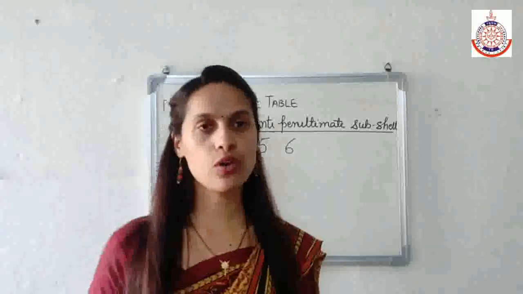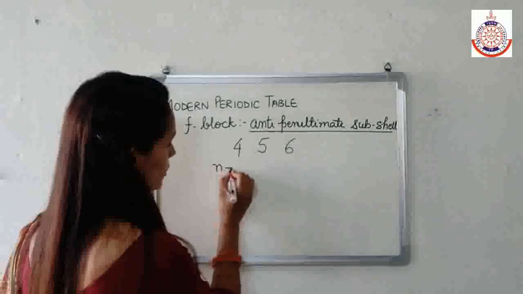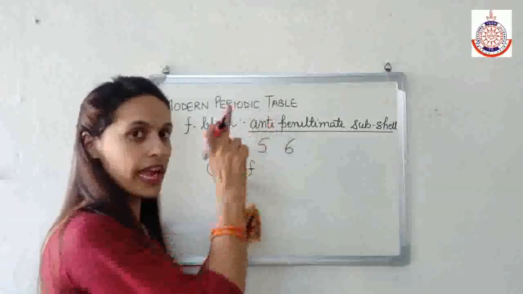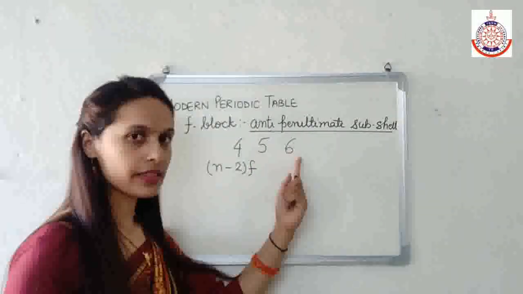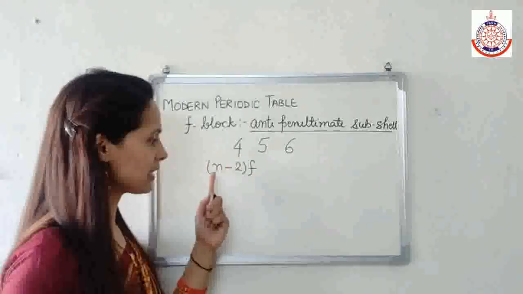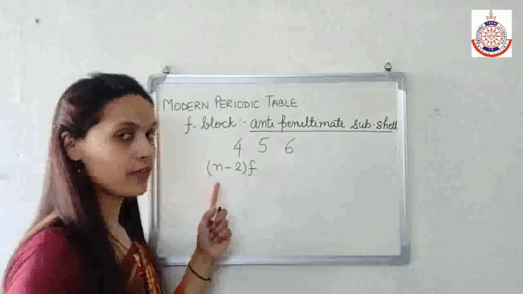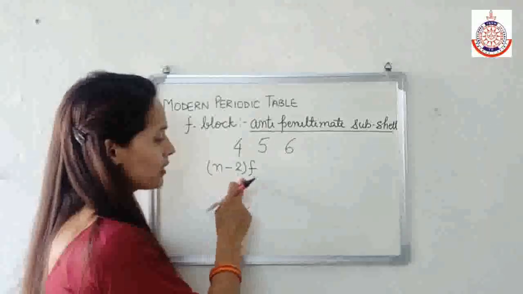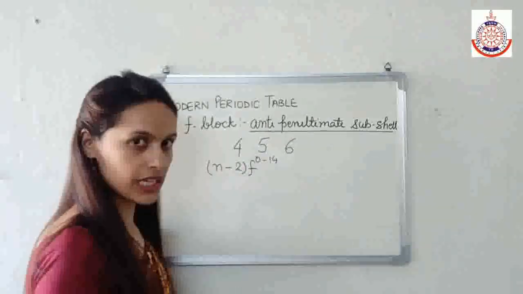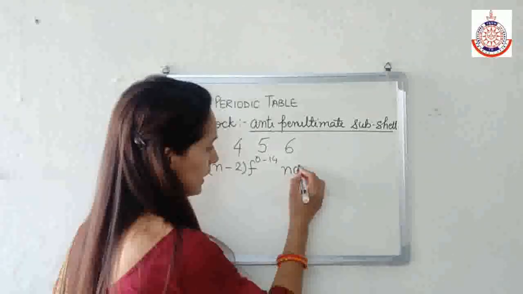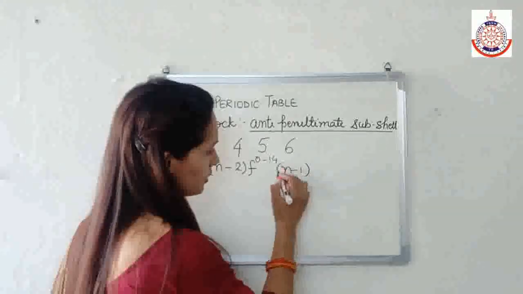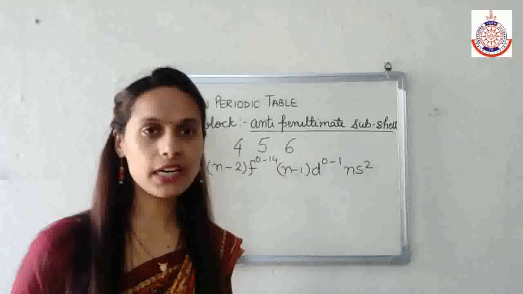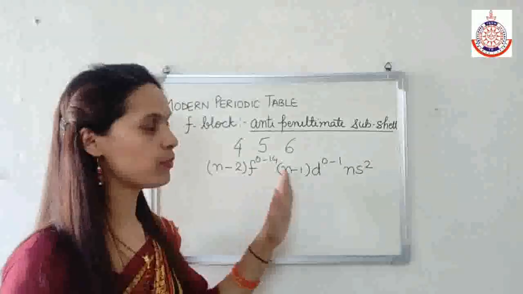And the general electronic configuration of this is (n-2) f. Why is it n-2? Because it is anti-penultimate: outer, then penultimate, then anti-penultimate. So if n is 6, when I subtract 2 from 6, then only I get 4. So (n-2) f 0 to 14, (n-1) d 0 to 1, ns 2. This is the general electronic configuration for F block elements.